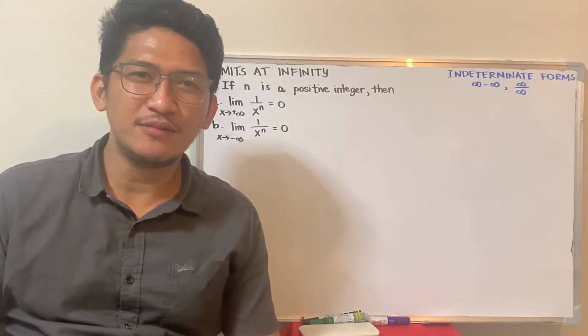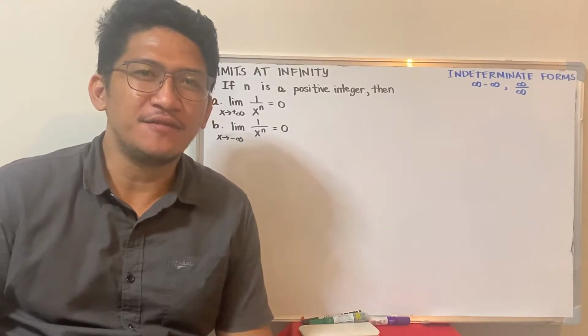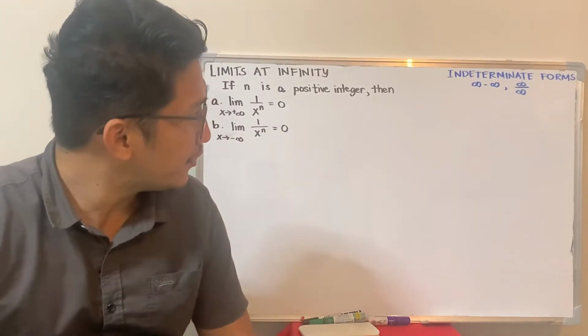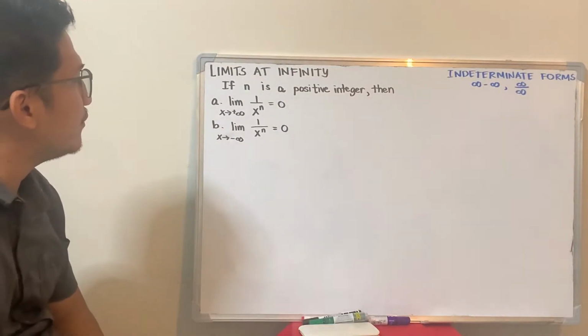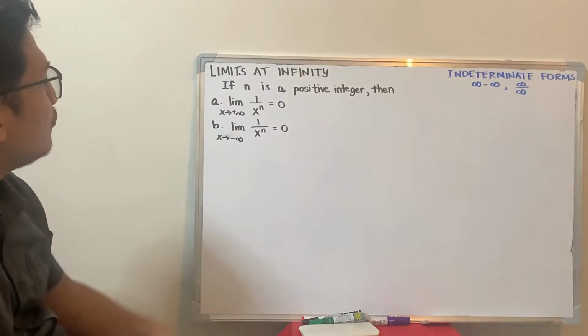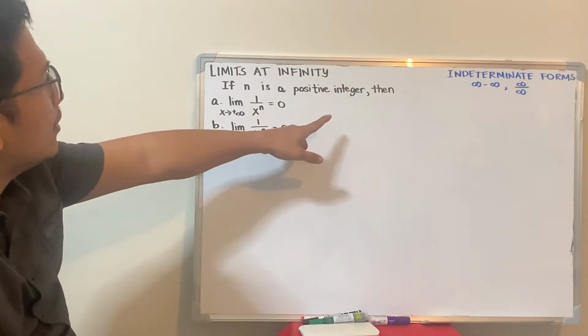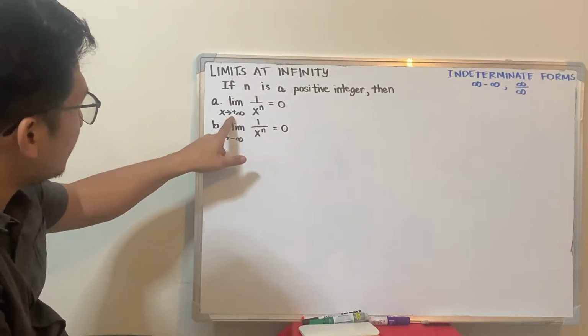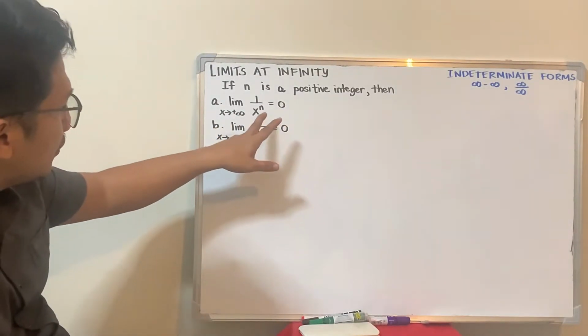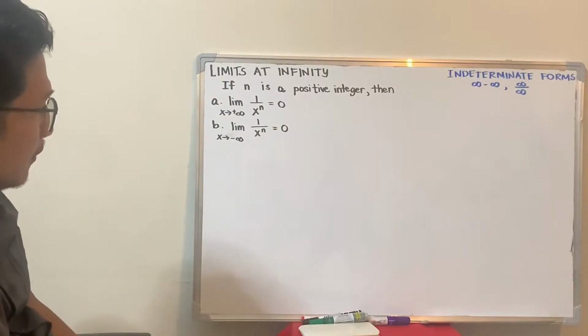In this video, we will be talking about the limits at infinity and also some indeterminate forms now. We have here some things to consider. Assuming n is a positive integer, then the limit of 1 over x raised to n as x approaches positive infinity is 0. So assuming n is a positive integer, no?